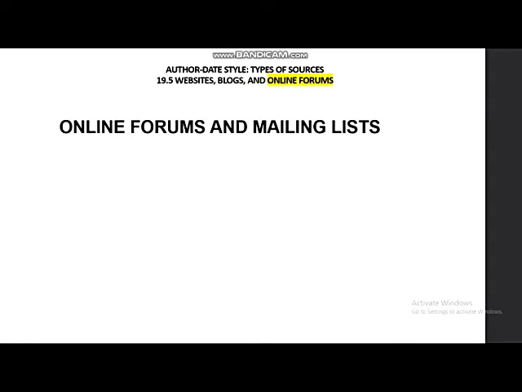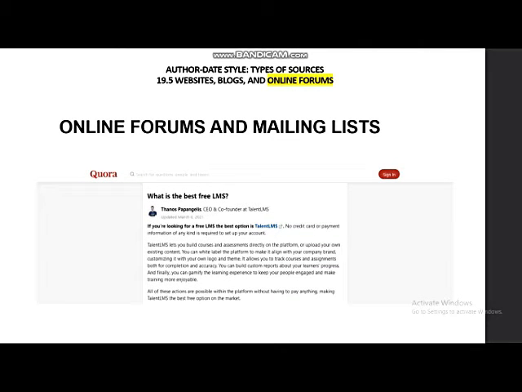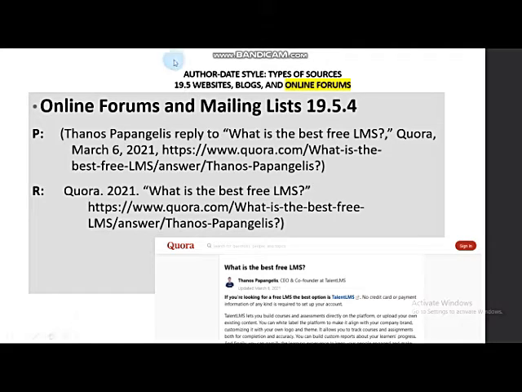Online forums and mailing lists. Material posted or sent to an online forum or mailing list should normally be cited only in the text. Include the name of the correspondent, the title of the subject or thread in quotation marks and capitalized as in the original, the name of the forum or list, and the date and time of the post or message. Omit email addresses. Posts on private forums or lists should be cited as personal communications. Include a URL.